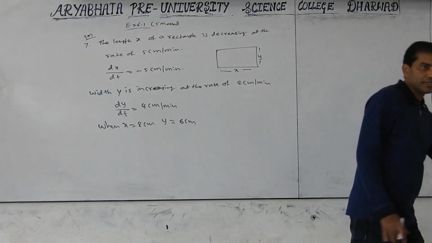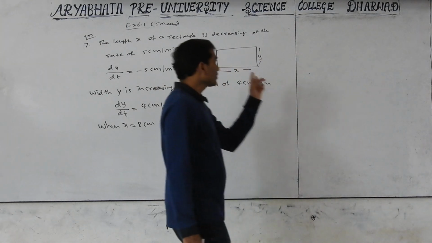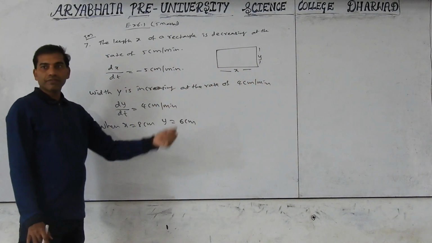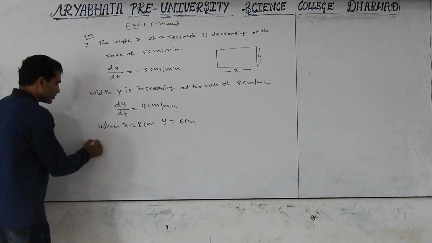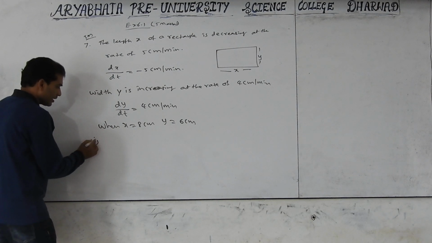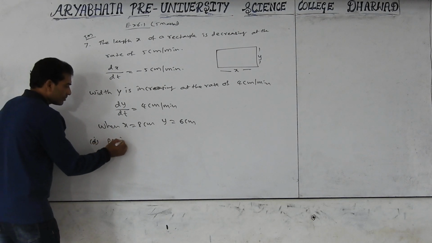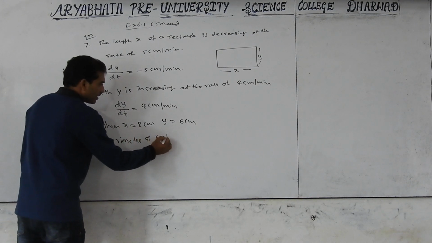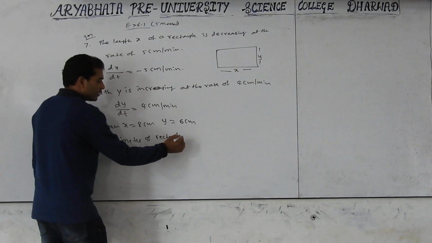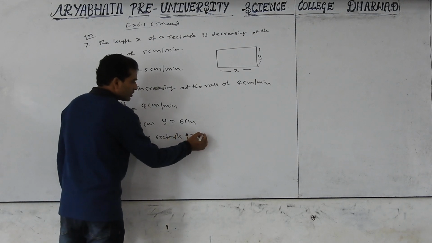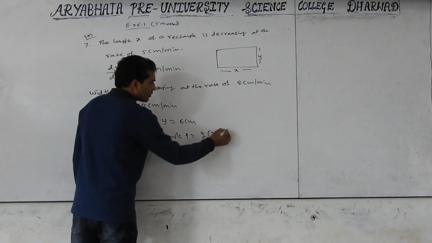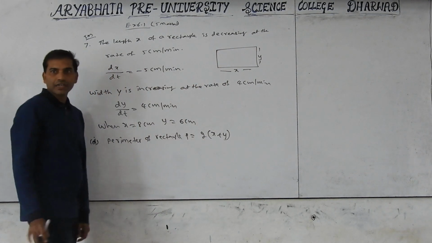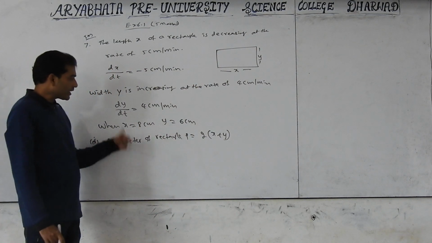There are two questions. Perimeter of rectangle and area of rectangle. First question A. Perimeter of rectangle. Perimeter of rectangle P is equal to 2 into x plus y. Now we should find the rate of perimeter.